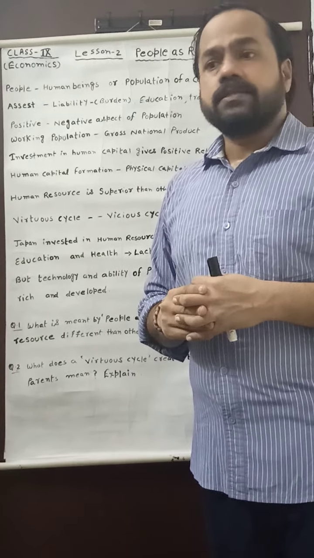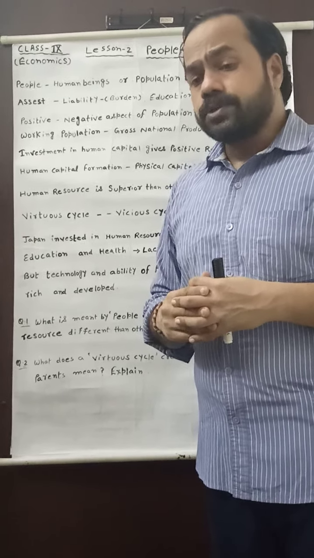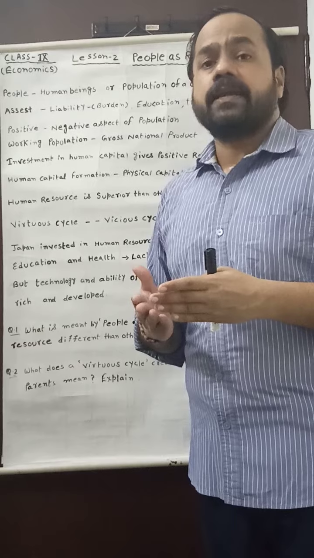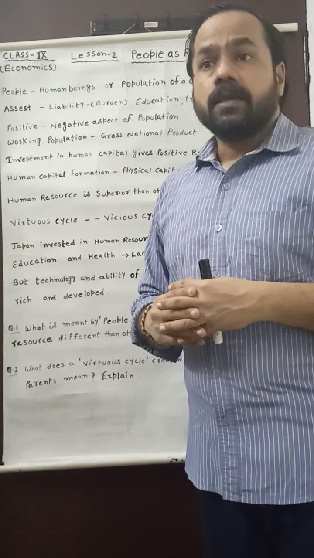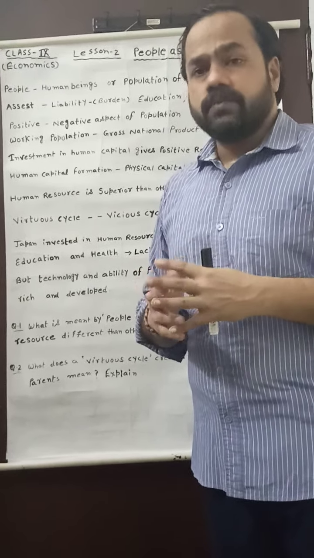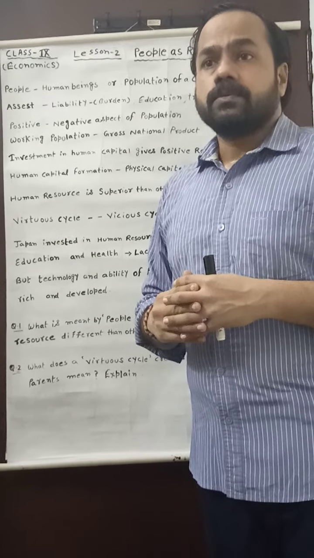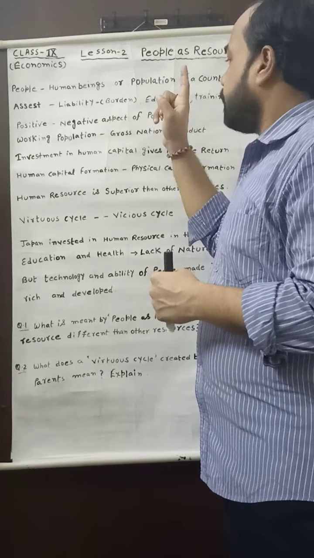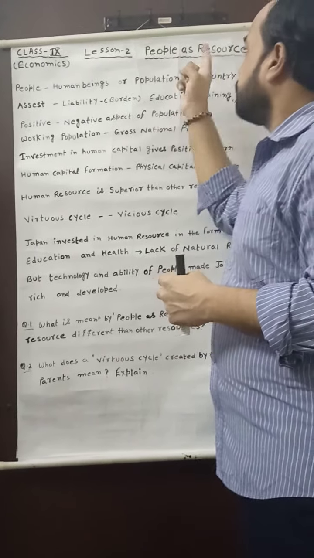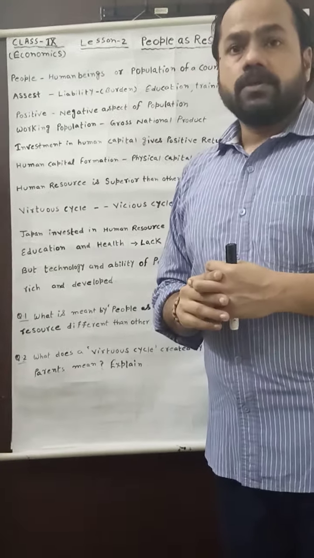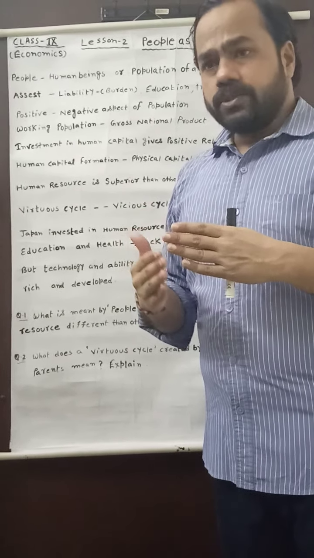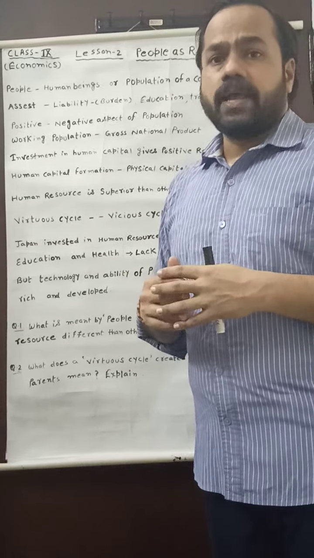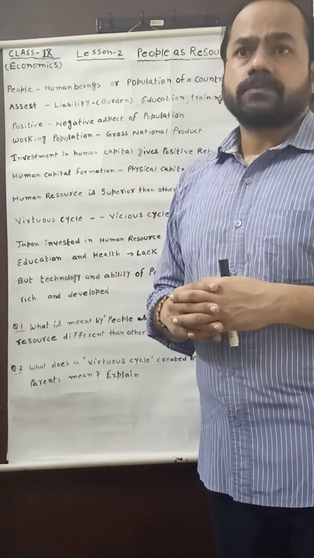Here there is a question mark. What is the question mark? The question is, from where will this skill and technology come? My dear student, this skill and technology will come through the human being or through the population of a country, which is observed as people as resource. So here I am going to take people as a resource, people as a human resource.